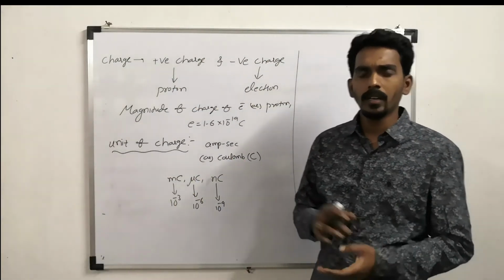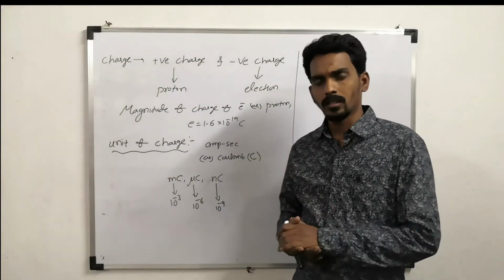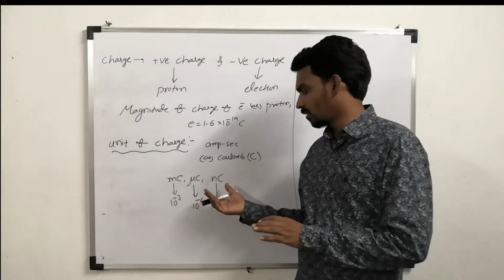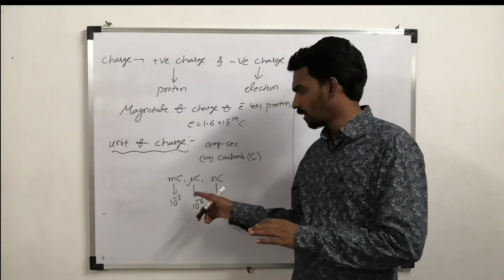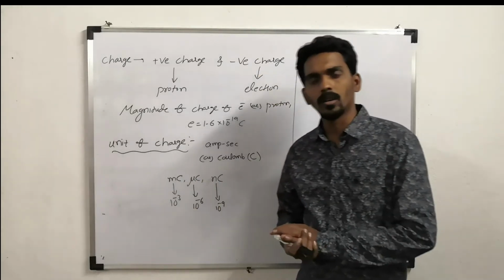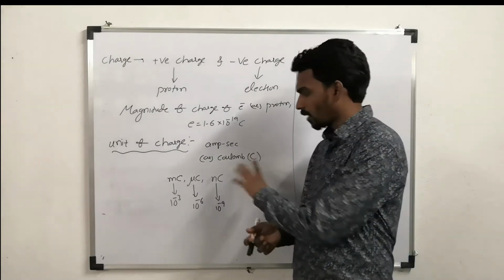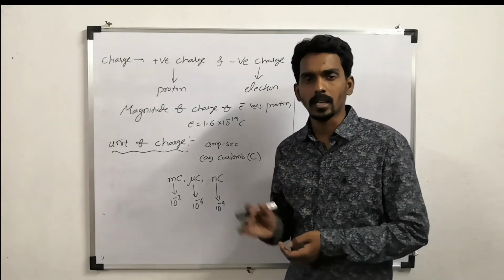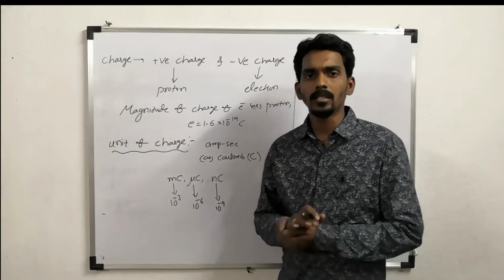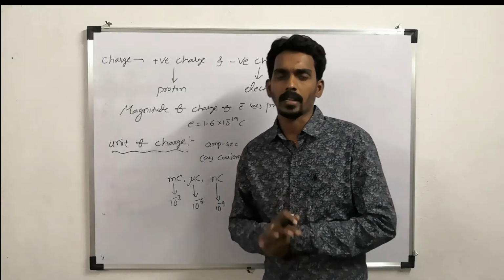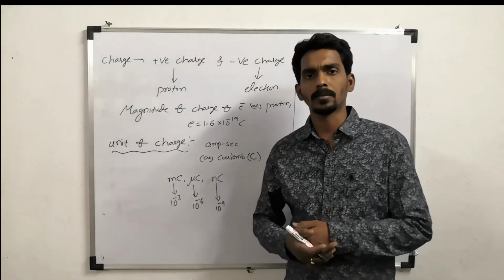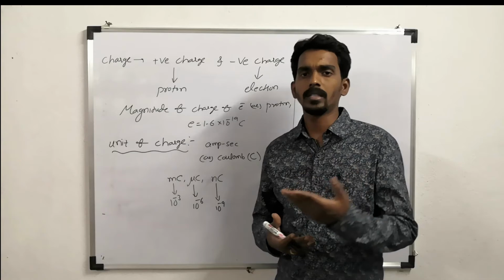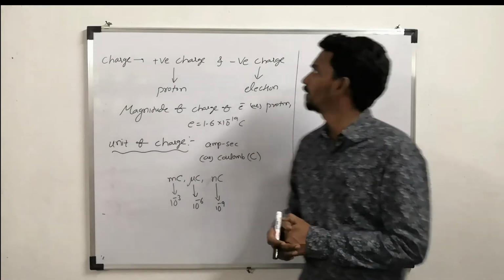But usually in problem solving or in any numericals, we will get questions with millicoulomb, microcoulomb, nanocoulomb, where milli means 10 power minus 3, micro means 10 power minus 6, nano means 10 power minus 9. Very rarely, sometimes pico also will come. Pico means 10 power minus 12.